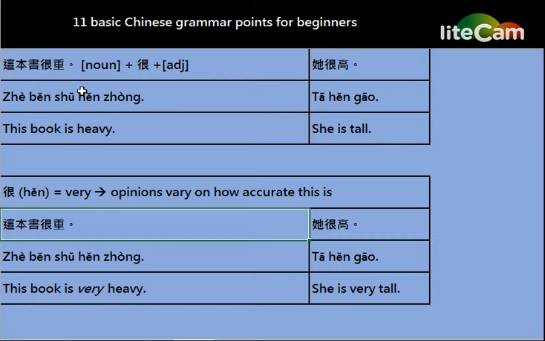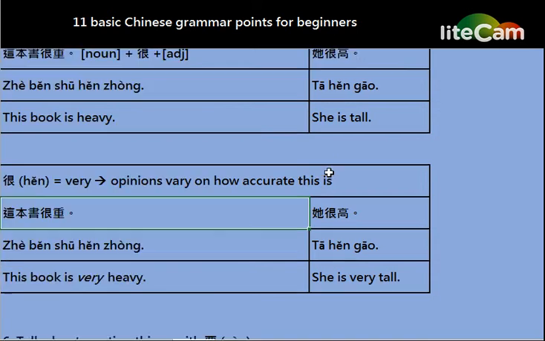So it depends on your own opinion in translating the word 很 into either form. And for 她很高, it can be she is tall or she is very tall. For both translations, it just depends on the speaker and what the speaker wants to show to the listeners.